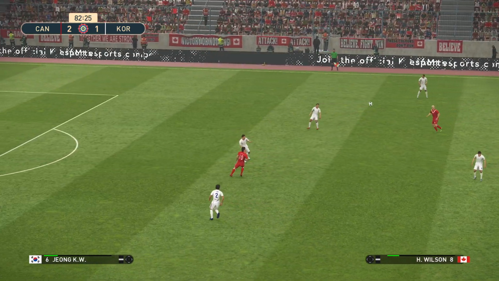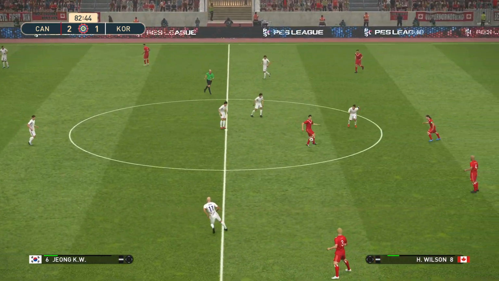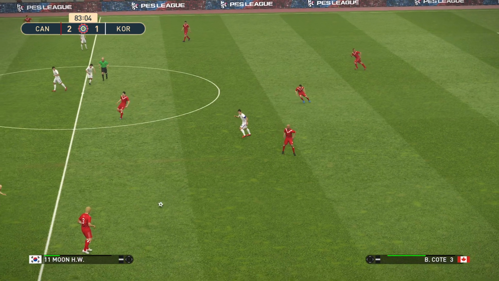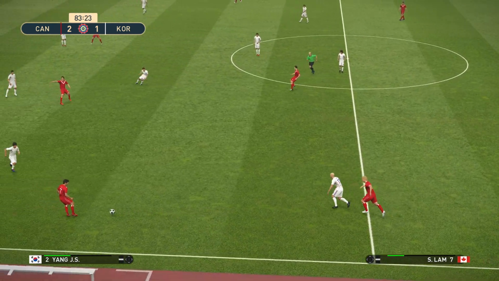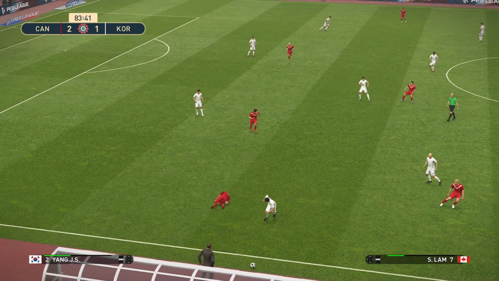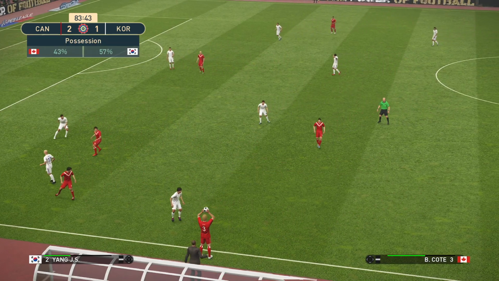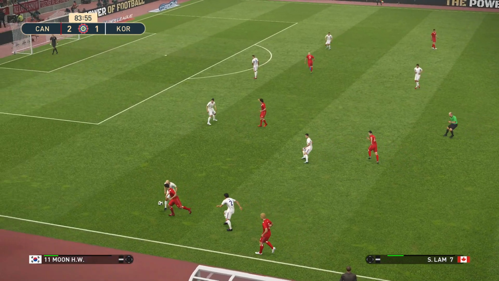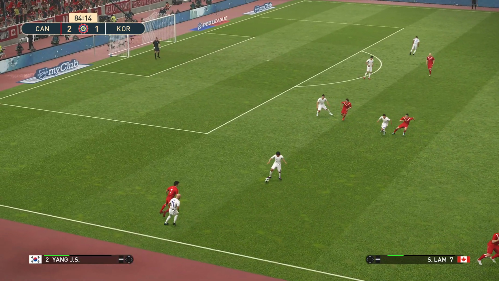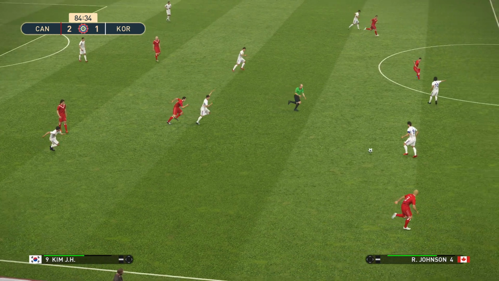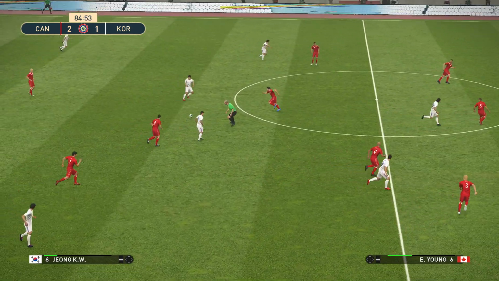Now it's played up. Now here's Johnson. Coates. Will Canada just try to maintain possession and run down the clock? For South Korea, this could be a 3rd straight defeat for them after a great victory against India before that.